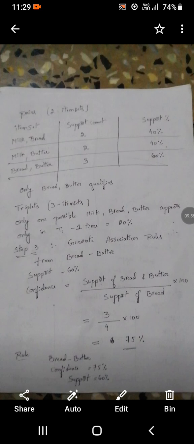That means as per the single item set, bread is qualified. As for the double item set, bread and butter is qualified. Those two we can consider, reaching 75 percent confidence and 60 percent support. It is very useful for research cases also, we can apply it as per market basket analysis.